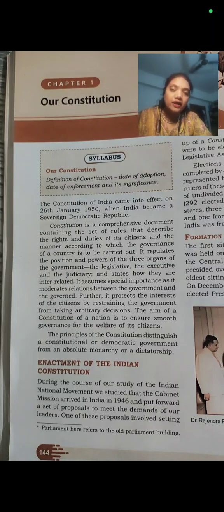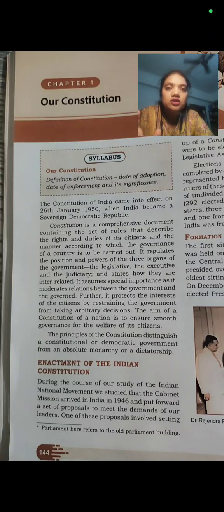I hope you understand the meaning of executive. Now coming on to the judiciary. We know very well the meaning of judiciary, you know, the Supreme Court of India, that is the highest court, which is in New Delhi. All the high courts of India, all the subordinate courts of India, all those courts come under the judiciary.